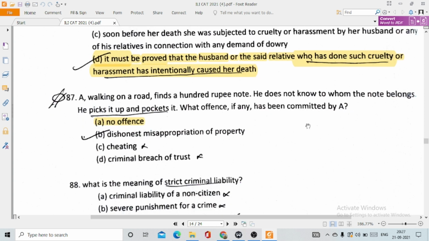87. A walking on a road finds a 100 rupee note. He doesn't know to whom the note belongs. He picks it up and pockets it. What offense, if any, has been committed by A? Again no offense, because suppose if he had misappropriated the amount, then he could have been guilty of dishonest misappropriation of property. But he hasn't done anything. He just picked up the note and kept it in his pocket, and this is the reason why he won't be liable for any offense.